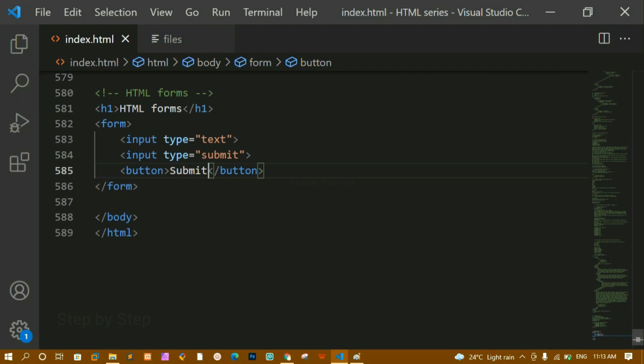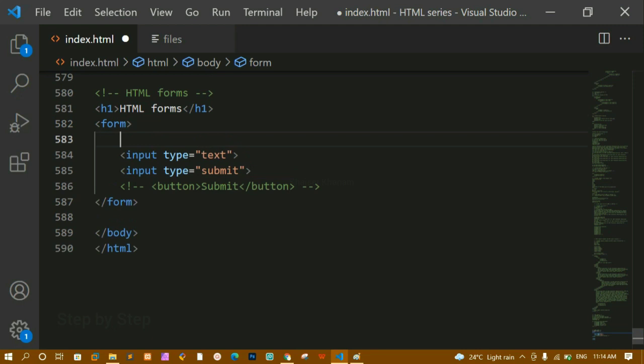Because we have given type is equal to submit, and if you are aware of PHP, we will be writing that whenever we click on the submit button, only then the data will be inserted inside the server. Whenever we are using forms, we will be using this input field. You can use a button as well, and for this you can just give type is equal to submit. Whatever you want, you can write. Let me comment this one.